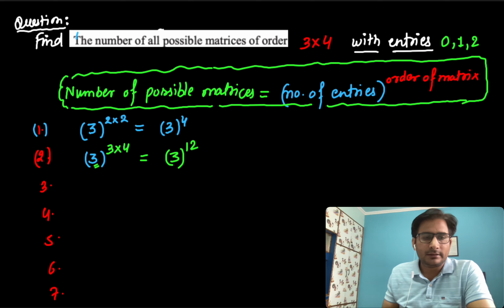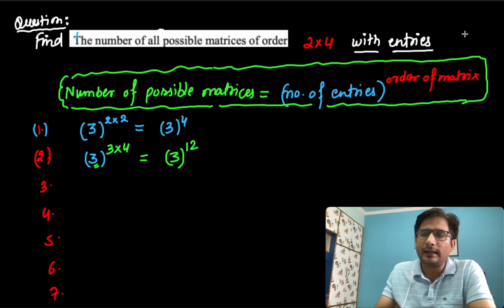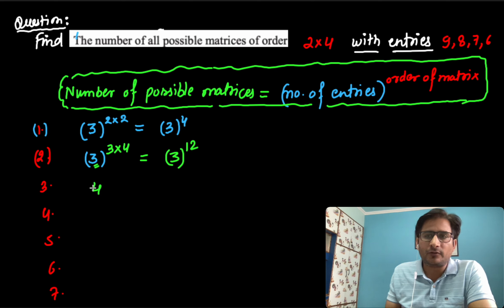If I change the question again, and the order is 2 into 4 and the entries are 9, 8, 7 and 6, how many total possible matrices are there? It's 4 power 8. The number of entries is 4, multiplied by the order 2 into 4. Yes, it's 4 power 8.